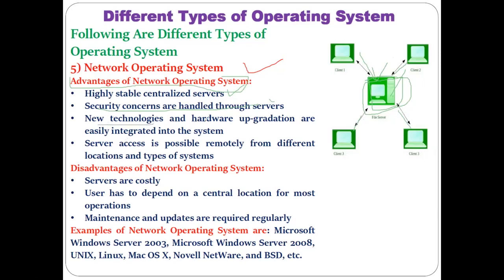If some new technology or hardware upgradation comes, then integration of that is also easy in the network operating system. Okay, so these are some important advantages of network operating systems. And along with the advantages, some disadvantages also used to be there. As we have discussed, the server has a great capacity to store information, it can provide security also, and upgradation of new technology hardware is also easy.